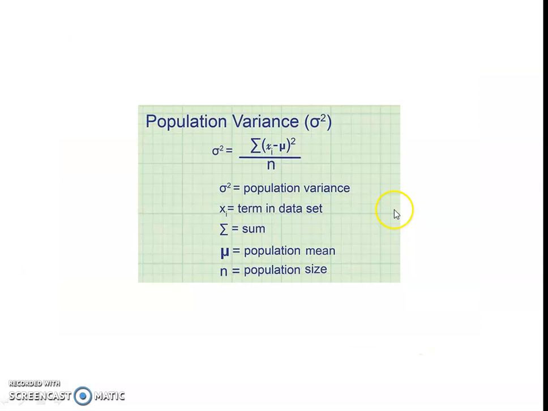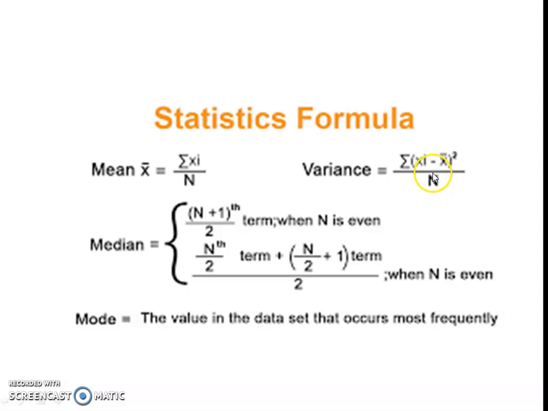So we will discuss this further in detail. I give only an idea of why the mean and variance are applicable in the probability distribution and probability chapter also. Population variance, sigma square, is the sum of (x minus mu) whole square upon n, where x are the terms in the data, sigma is the sum, mu is the population mean, and n is the population size.